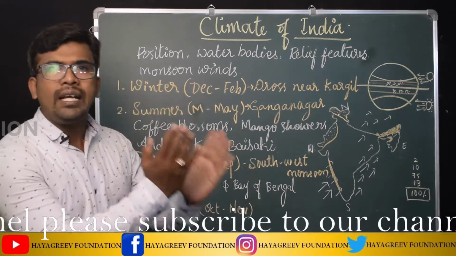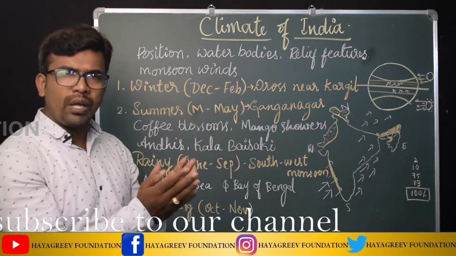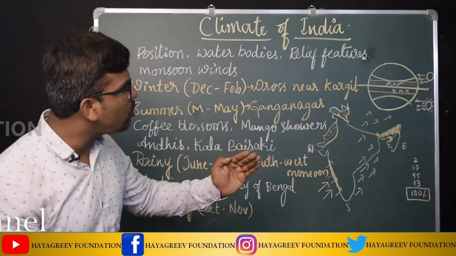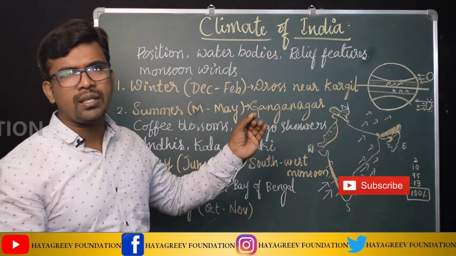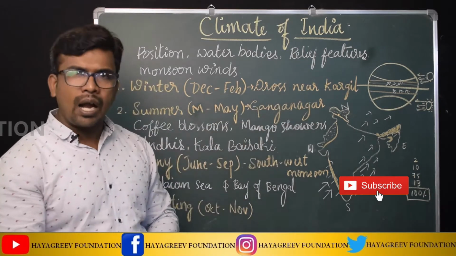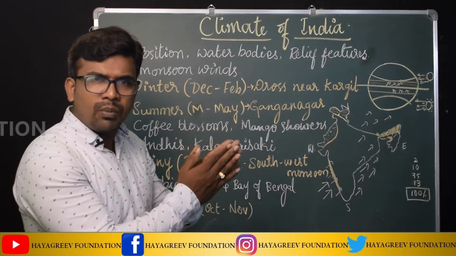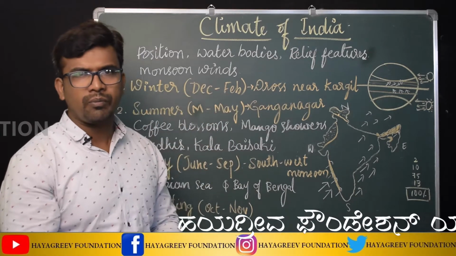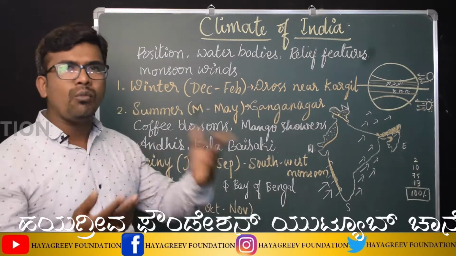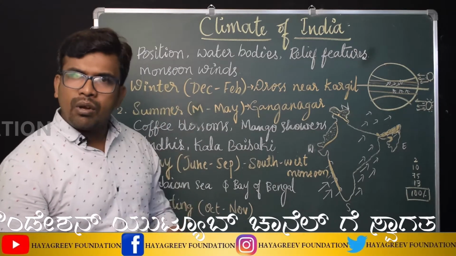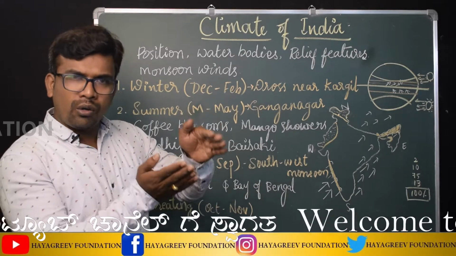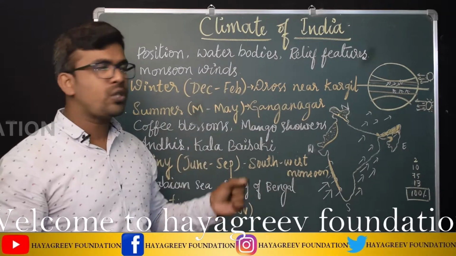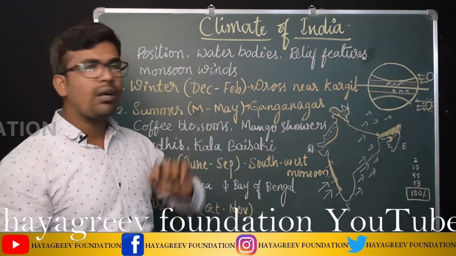The position of India means over the globe, in which place, in which position it is located. As you all know, it is located in the northern hemisphere as well as the eastern hemisphere. Also South India is covered by water bodies, and North India is covered by land boundaries. In the position, one more thing is there: whether India is located in the torrid zone, temperate zone or frigid zone. That position also influences the climate of India.